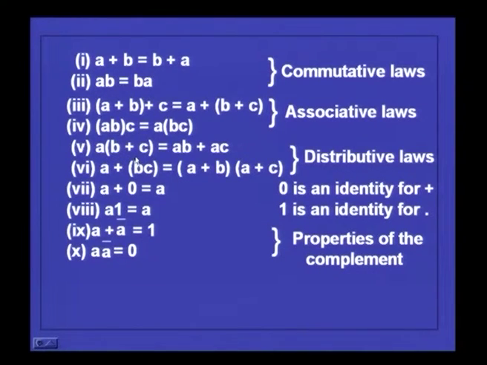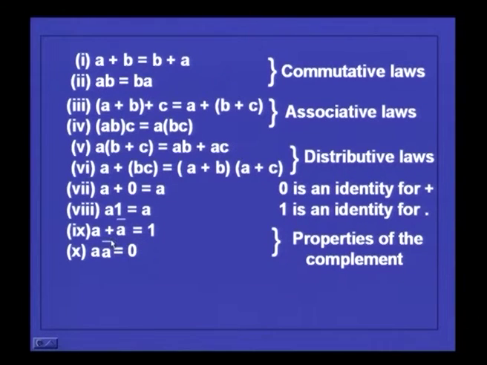So, a into b plus c is equal to ab plus ac, and addition is also distributive with respect to multiplication. So, a plus bc is equal to a plus b into a plus c. These are distributive laws. One binary operation distributes over the other operation, and 0 is the identity for the addition operation. So, a plus 0 is a, and 1 is the identity for the multiplication operation, that is a dot 1 is equal to a. So, 0 is the identity for this and 1 is the identity for this.